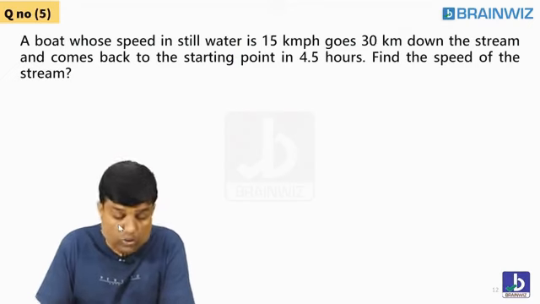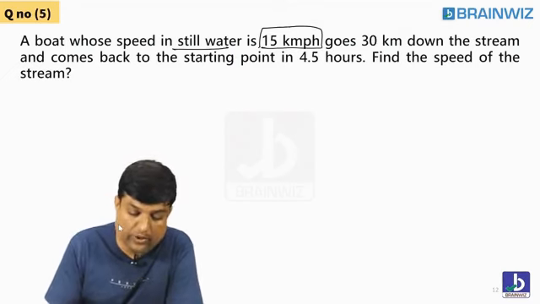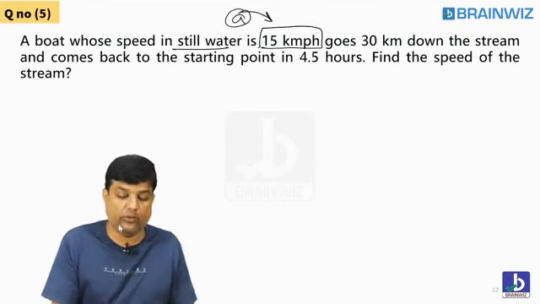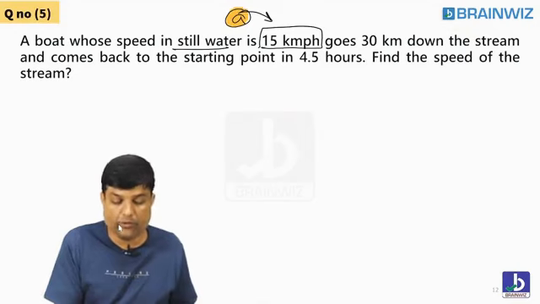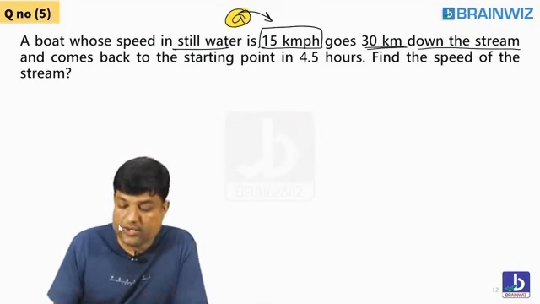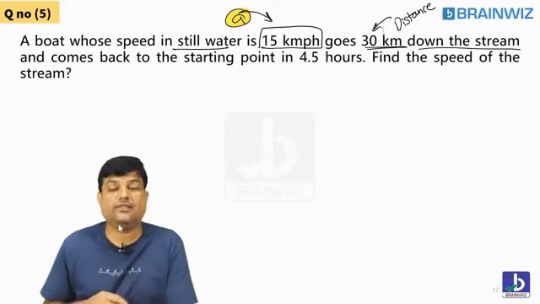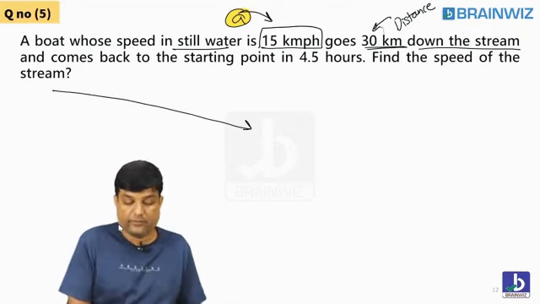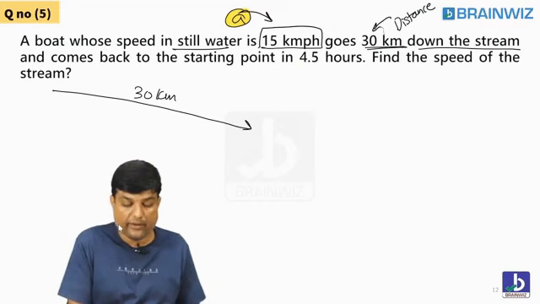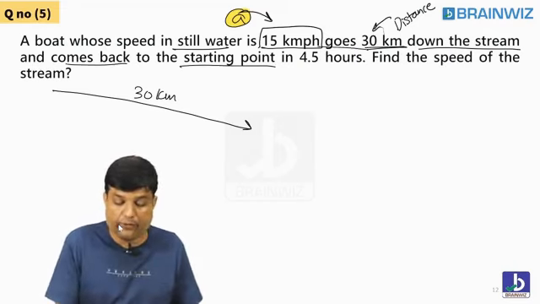The boat whose speed in still water is 15. Once again, the boat whose speed in still water means what? This is A value. So students, what is A value? 15. Goes 30 kilometer down the stream. How much distance? 30 kilometer you went down. And comes back to the starting point in 4.5 hours.